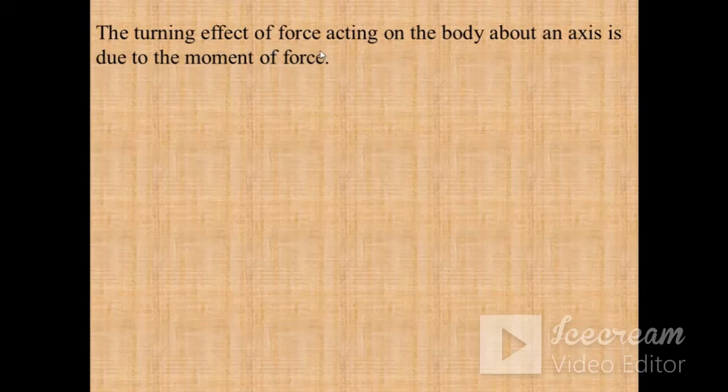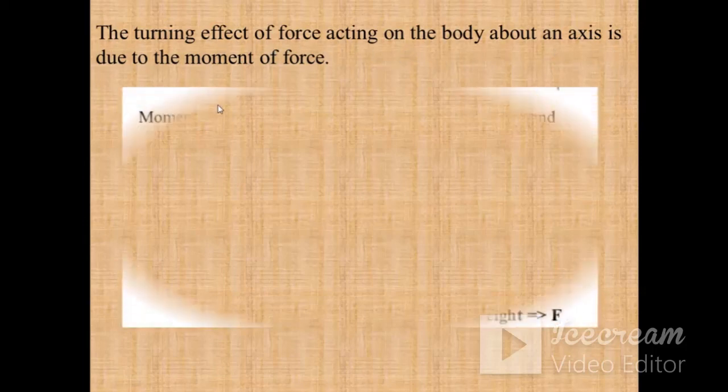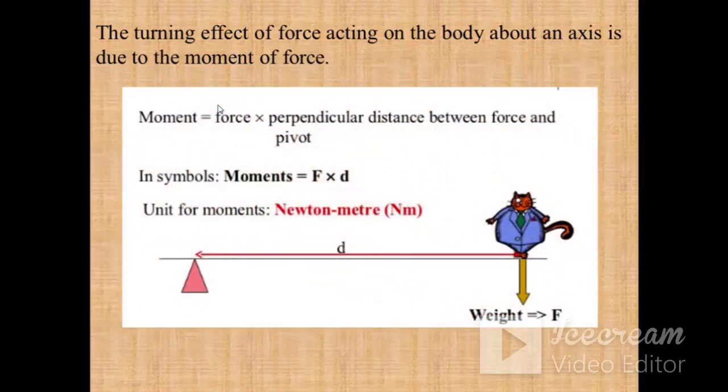So the turning effect of the force acting on the body about an axis is due to the moment of force. So this is known as moment of force. What is the formula of moment of force? It is the force into perpendicular distance between force and the pivot, or F into D. And the SI unit of moment, we will use Newton for the force and meter for the distance. So its SI unit will be Newton meter.